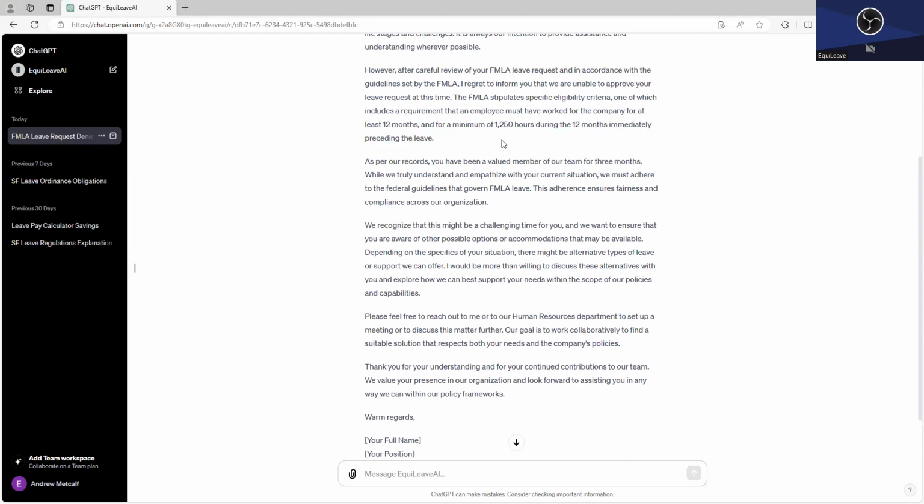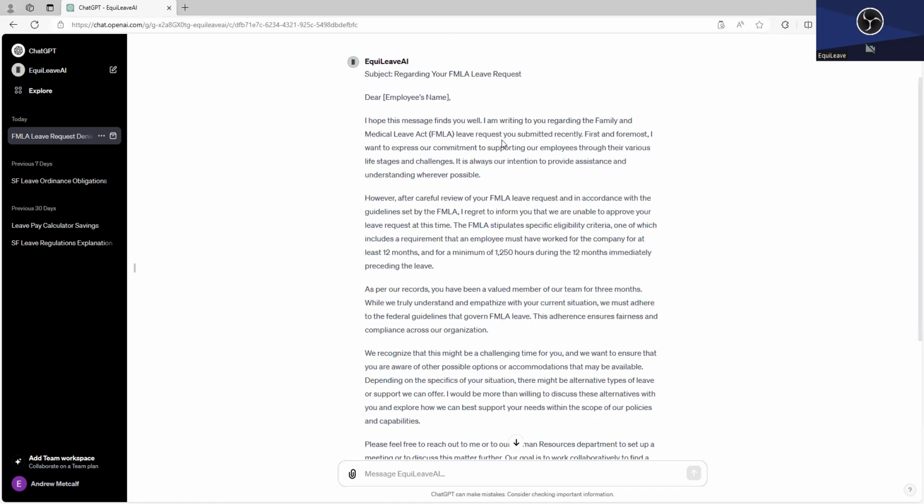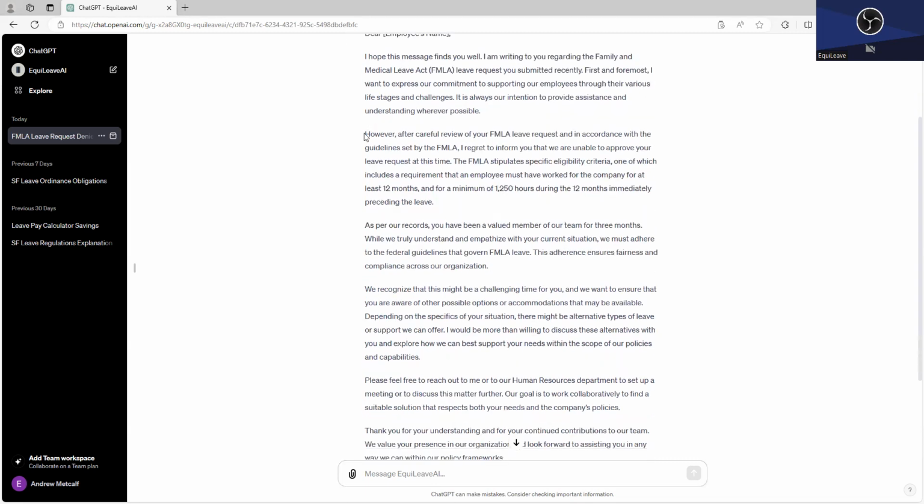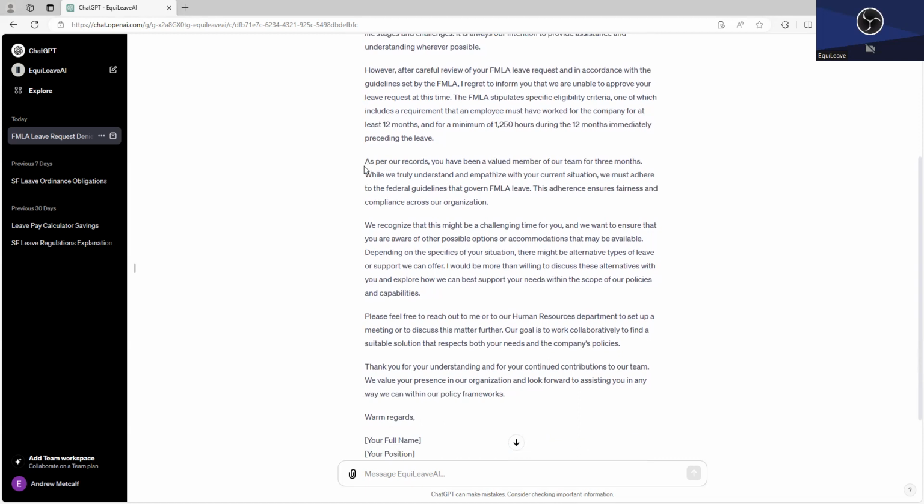And so, what's so great about that paragraph is, as many leave administrators know, someone might not be eligible for FMLA, but maybe they're eligible for leave under a state law, or maybe they have a disability and could be eligible for leave under the ADA. So that's a great paragraph to include for compliance. And so what EquiLeave has prepared here for us is a really good communication. It's again explaining up front that we are empathetic, that we care about the employee. In the second paragraph, it's being super candid about how we cannot grant their FMLA request. It explains what the requirements are for someone to be eligible for FMLA. And then the third paragraph, it says, hey, this is why we think you're not eligible for FMLA.